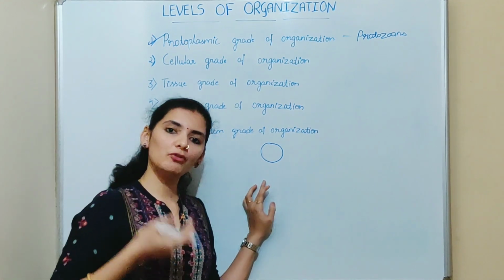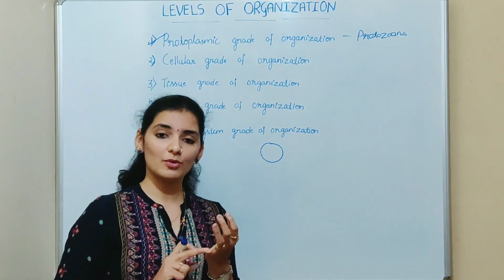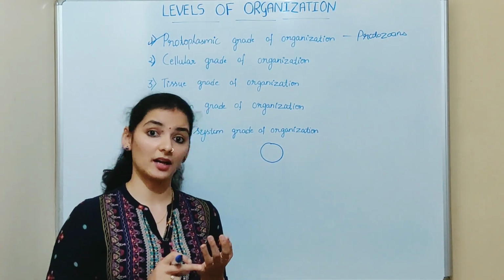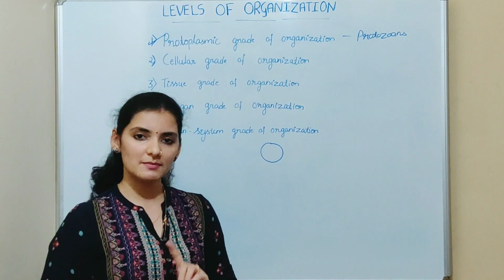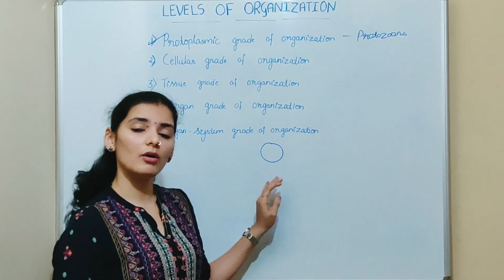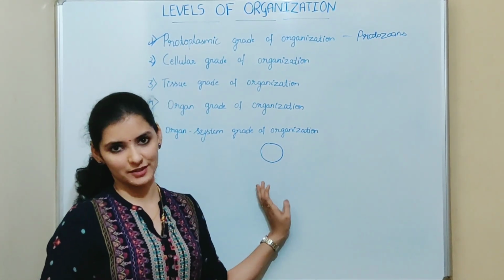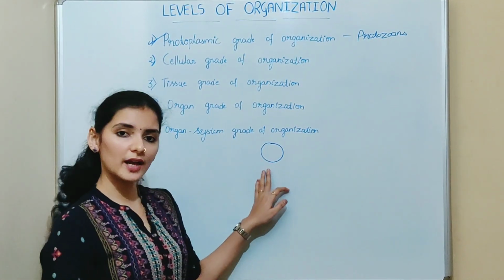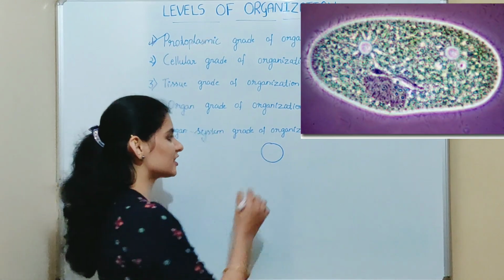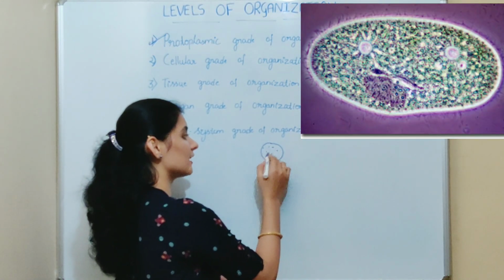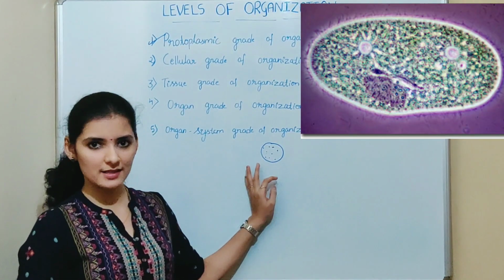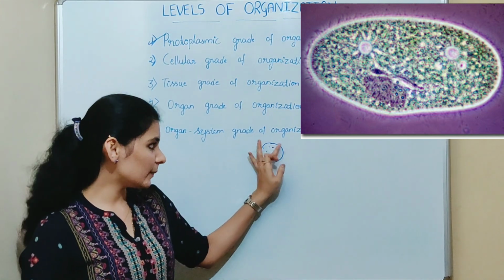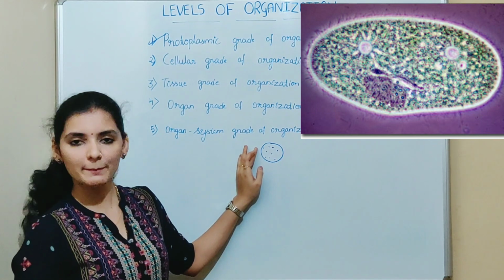So what are the activities performed by other animals? It is like locomotion, digestion, excretion, respiration, circulation, reproduction, etc. Isn't it? In a similar way, this single cell also performs all these activities. So how will the cell do all the functions? In this unicellular organism, all this work will be distributed among the organelles. So a cell consists of a variety of organelles, isn't it? So this work will be distributed among these organelles which are present inside the plasma membrane or plasma lemma.